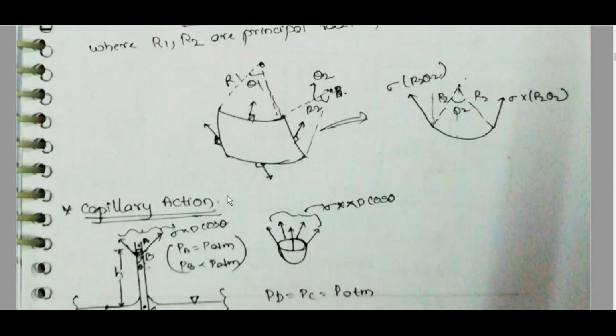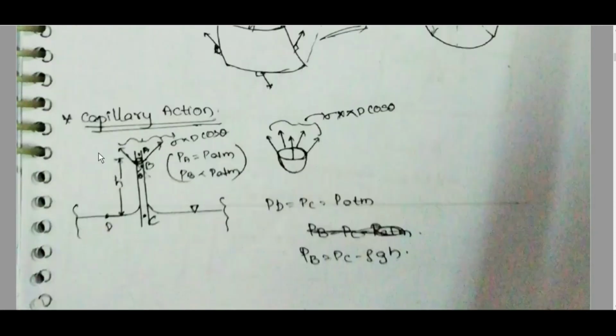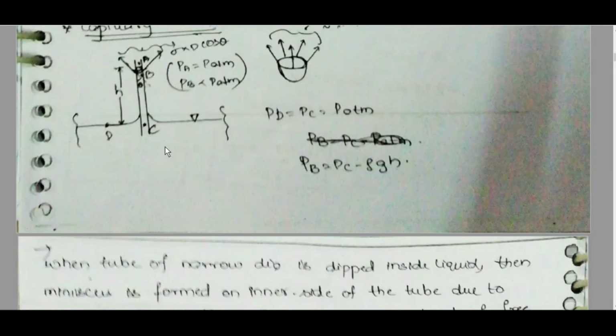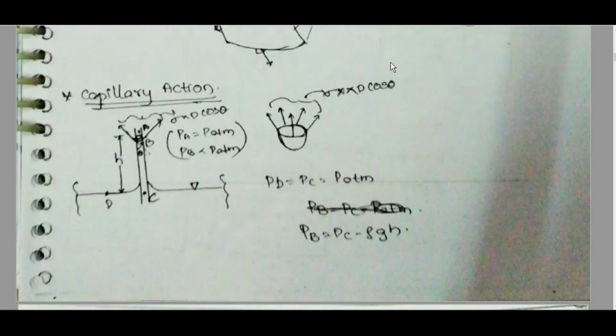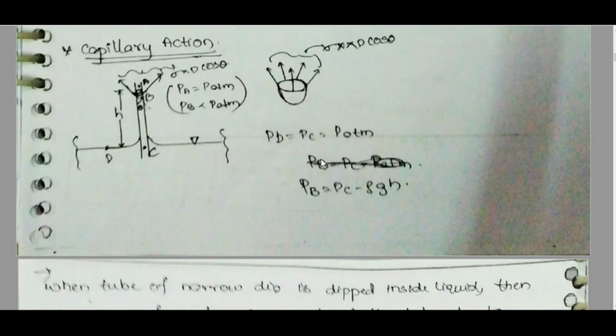Okay. Capillary action. If you put a small diameter tube into water surface, then it will rise till a height h because of surface tension. Sigma into pi d cos theta. If theta is this angle, if we rotate it, then in vertical direction it is sigma pi d cos theta, and the net resultant horizontally will be balanced.